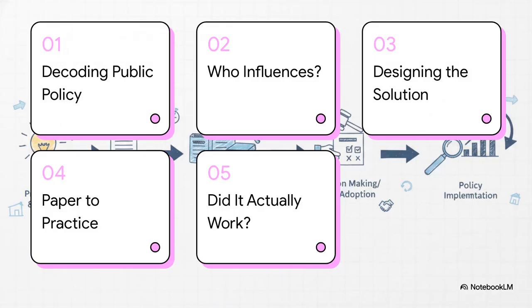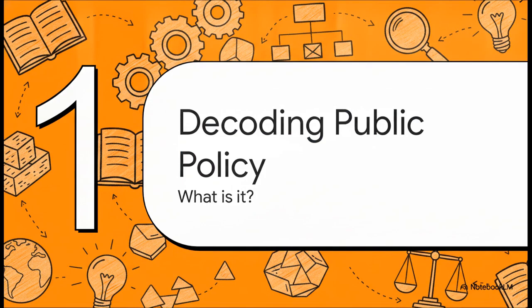Here is our roadmap for today. We're breaking this down into 5 quick chapters: decoding public policy, who influences the process, designing the solution, from paper to practice, and finally, did it actually work? Starting right off with Chapter 1, Decoding Public Policy.